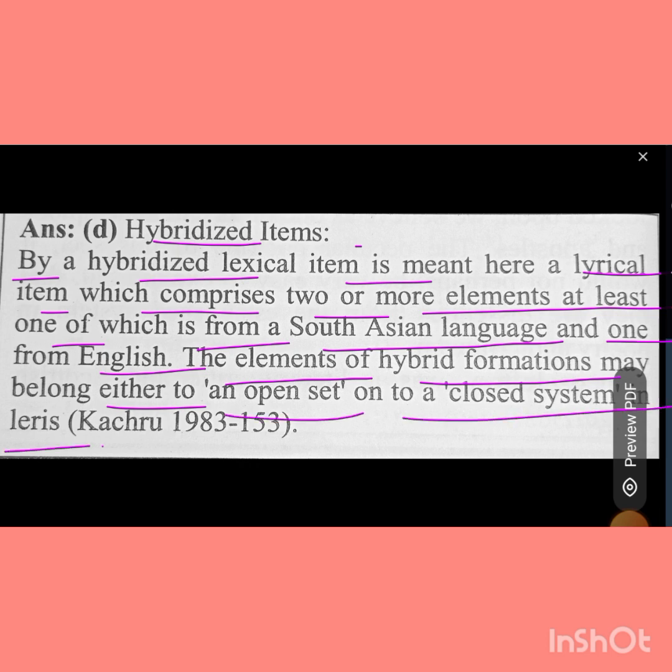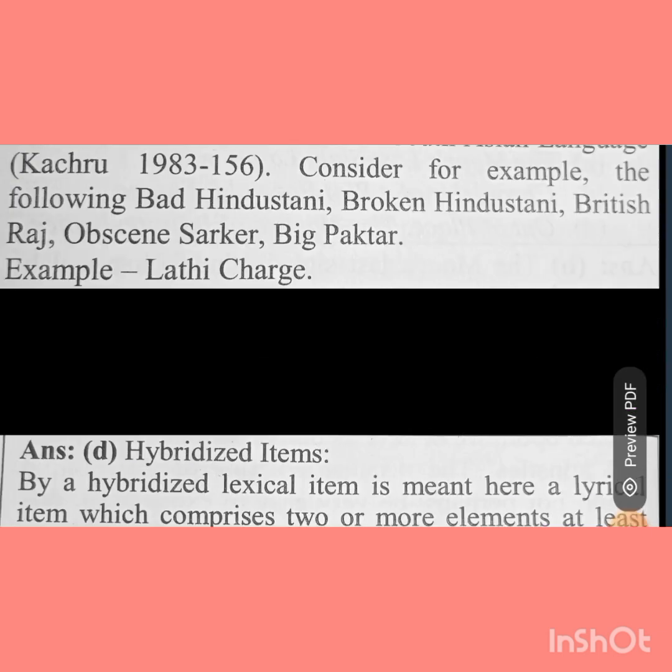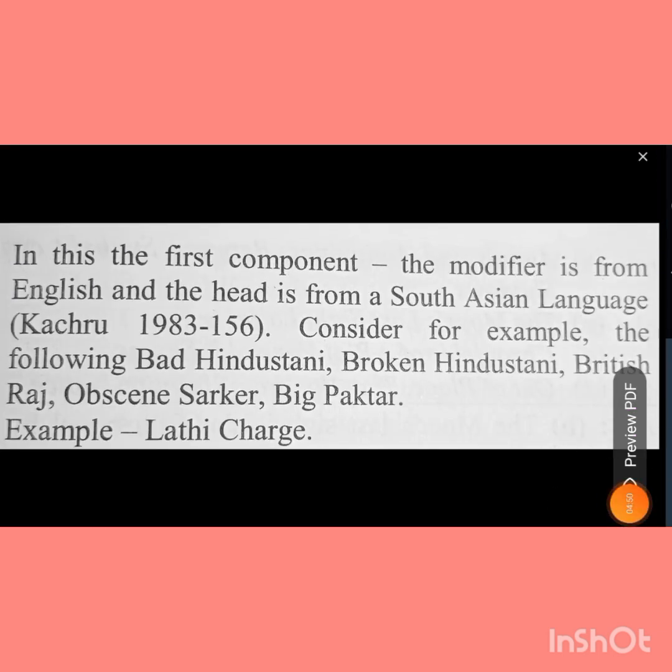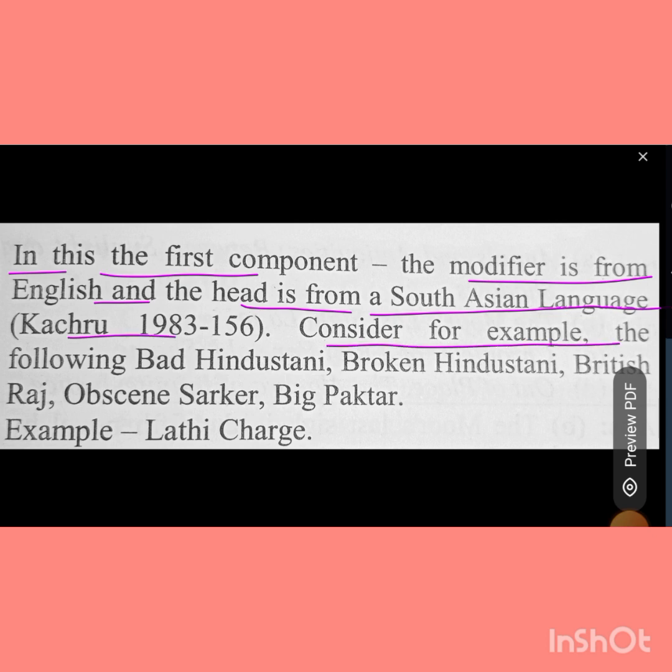In this, the first component, the modifier, is from English and the head is from a South Asian language. Consider, for example, the following: bad Hindustani, broken Hindustani, British Raj, obscene Sarkar, big factor. Example: lathi charge.